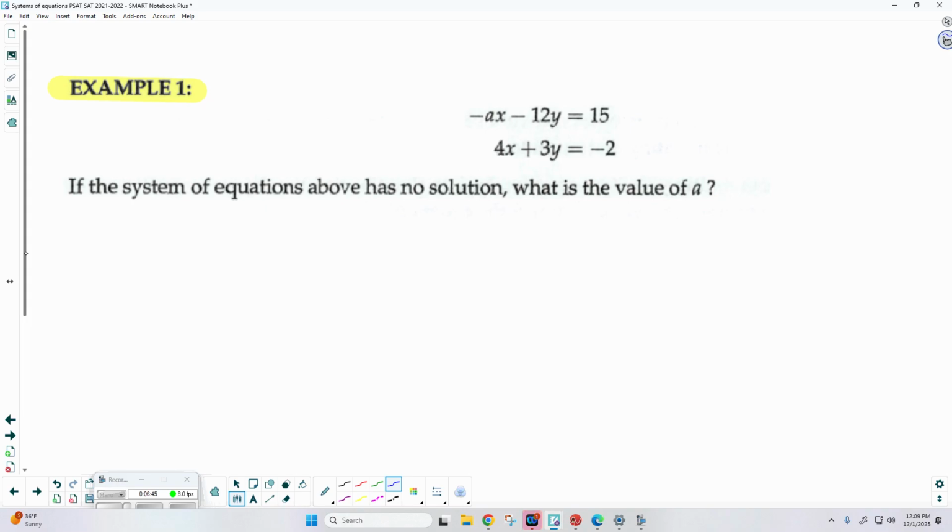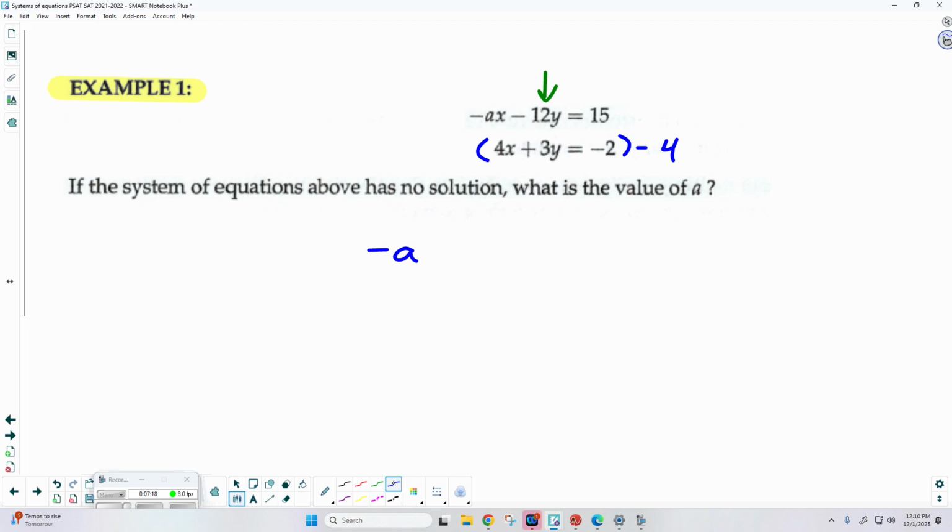There you go. See, the x coefficients have to be identical, the y coefficients have to be identical, and the constants have to be different. The only pair that I actually have are the coefficients on the y's. Those would have to be the same. So I can multiply through by a fraction, division, if you're willing to go that route. But we can go something easier here. What can I multiply a 3 by to ensure I get a negative 12? Negative 4. So let's multiply that second equation through by negative 4.